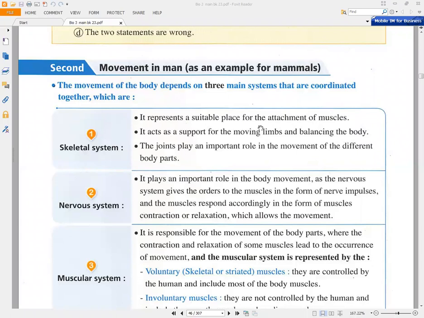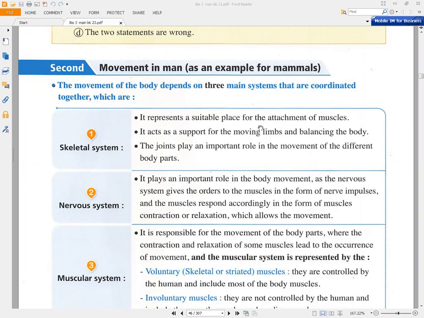Our session for today will be about the movement in man as an example for the mammals, okay? You have to know that the movement of the body depends on three main systems that coordinate or cooperate to perform the same function, okay? So we have at first the skeletal system, the nervous system, and finally the muscular system.